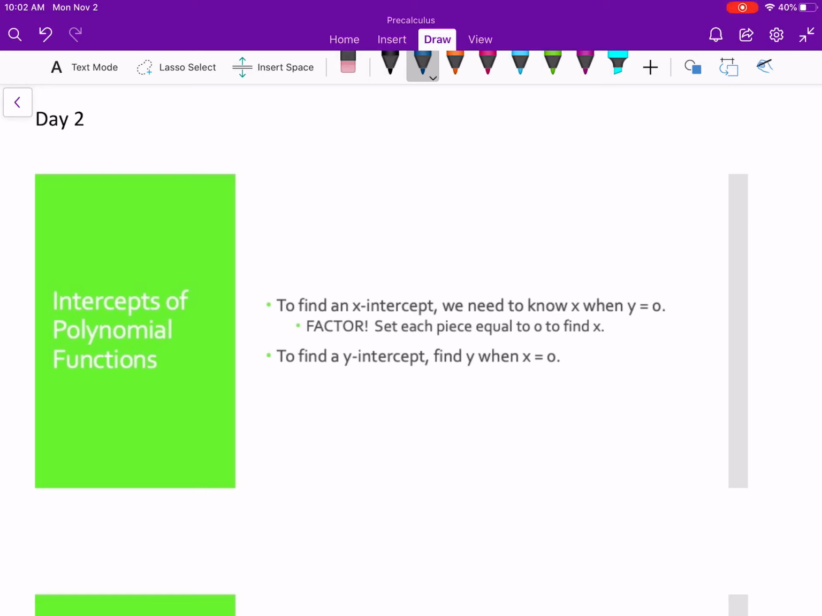This is section 3.3, power functions and polynomial functions. Today we're going to focus more on polynomial functions. So we are going to start with intercepts of polynomial functions.